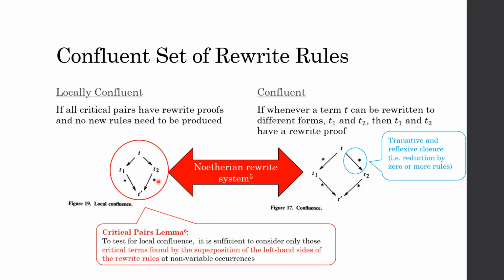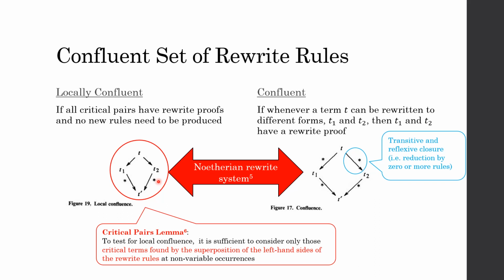So in the main paper, we state the critical pairs lemma. To test for local confluence, it is sufficient to consider only those critical terms found by superposition of the left-hand sides of the rewrite rules at non-variable occurrences. What we did previously, by superposition of the left-hand sides of the rewrite rules, is that we just need to consider all the rewrite rules and superpose their left-hand sides.